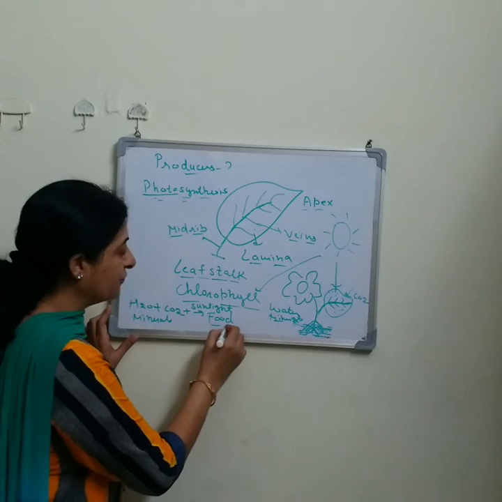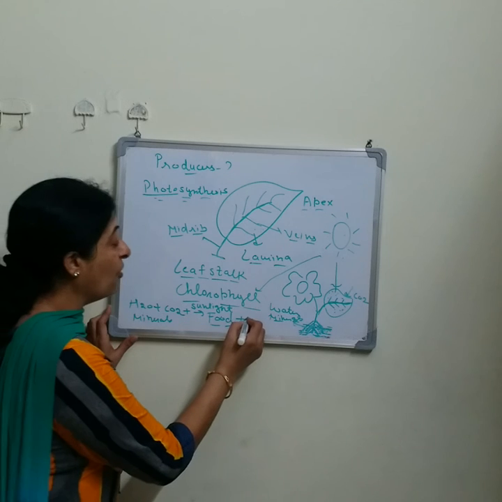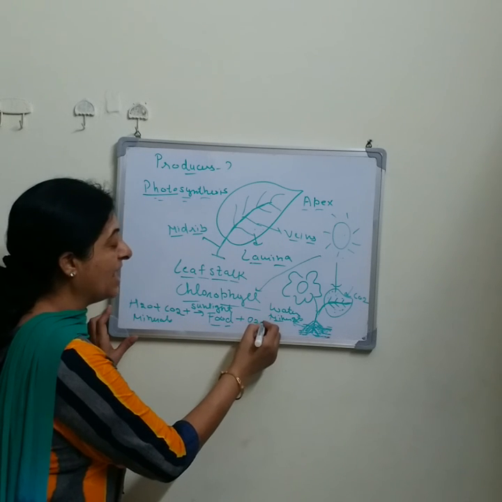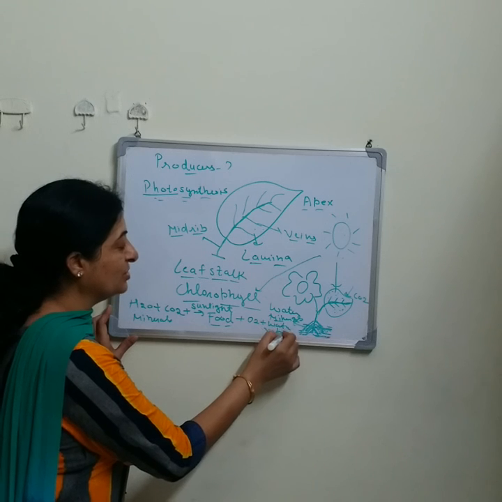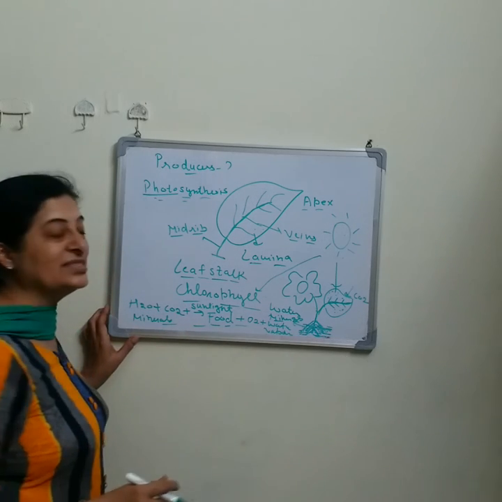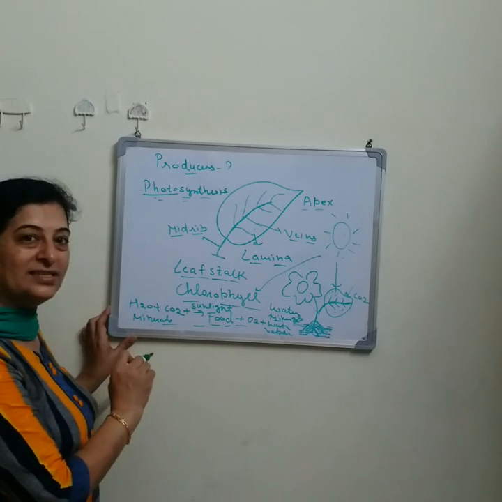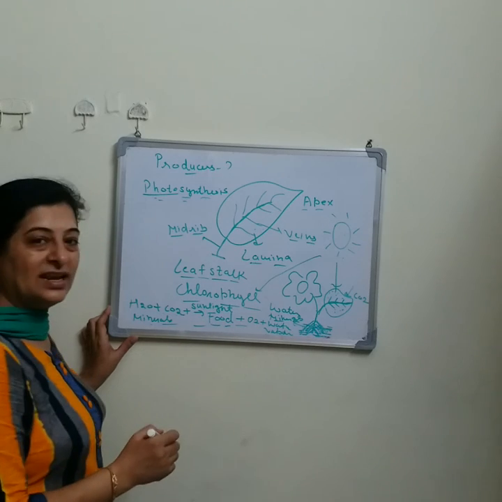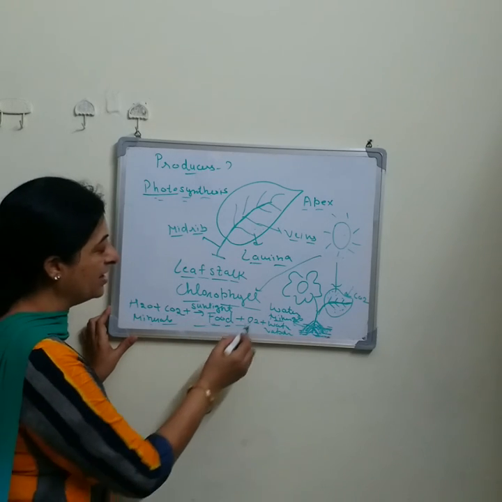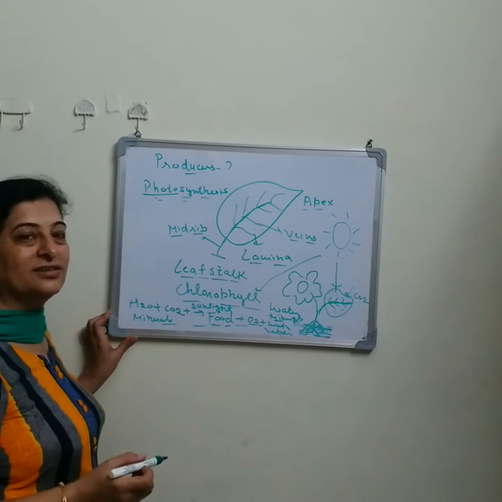And after that, they also release oxygen gas as well as water vapor. So this is our photosynthesis equation. Water plus minerals plus carbon dioxide in the presence of sunlight, food is prepared, and oxygen is released and water vapor is also released.